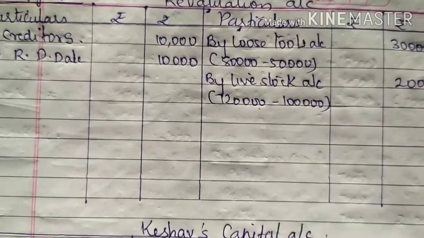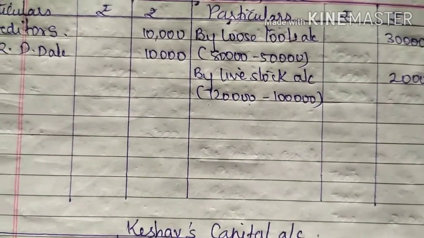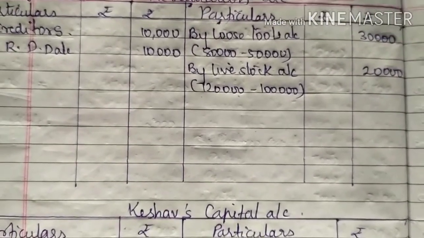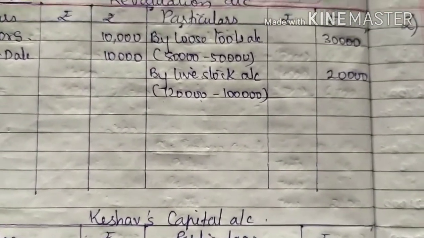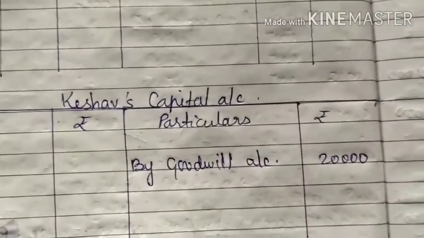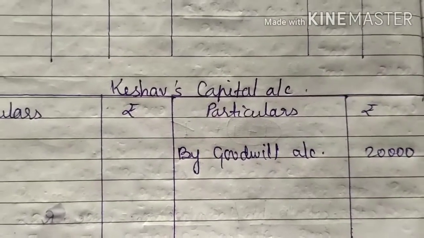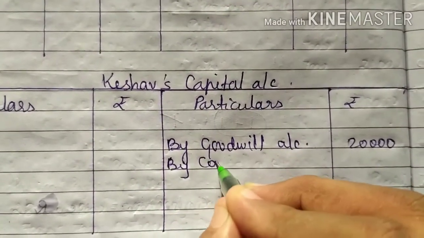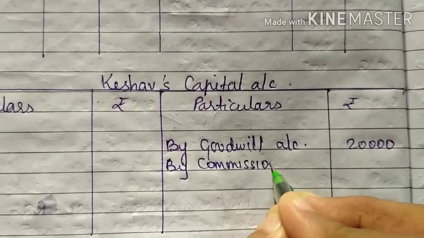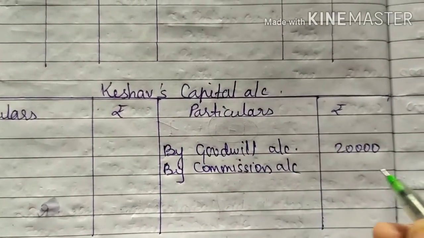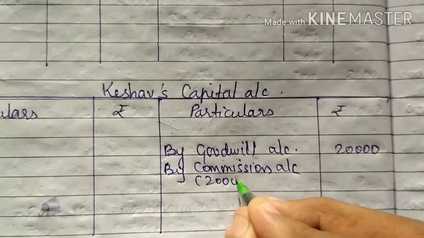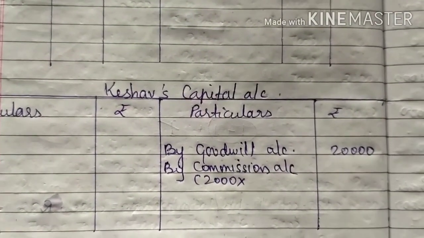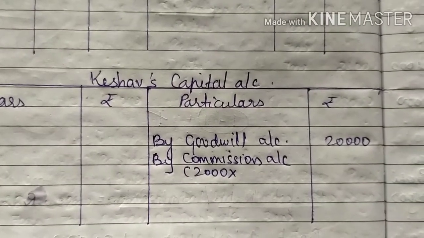Commission rupees 2,000 per month was payable to Keshav. We are giving commission to the partner. So it is an expense for the business and income for the partner. So commission you write in capital account credit side by commission account, which is 2,000 per month. So 2,000 multiplied by, when did he die? You have to see. He died on 31st July 2018.